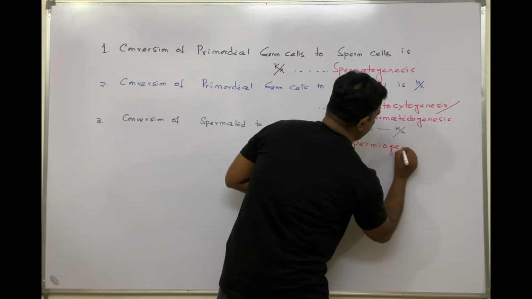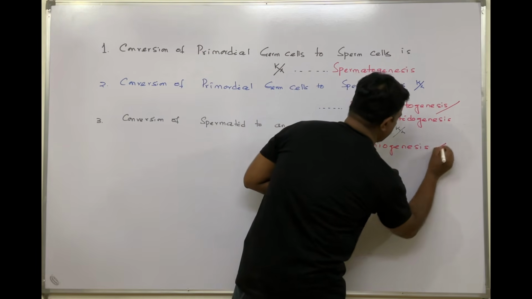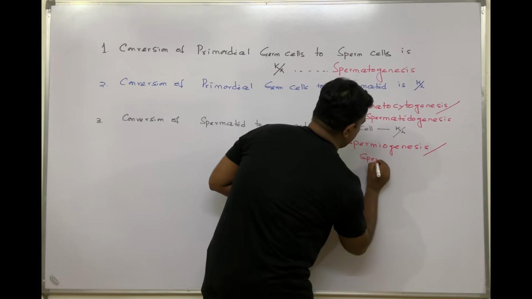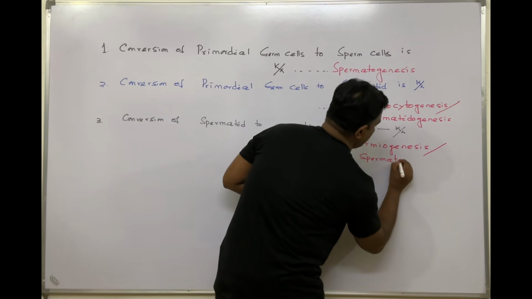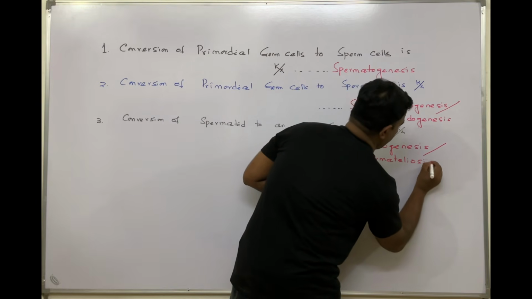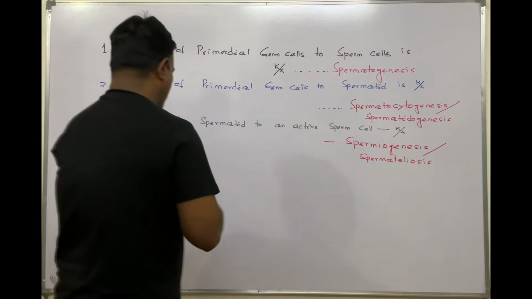It's a very, very important question, spermiogenesis or spermateliosis. So this is another important question.